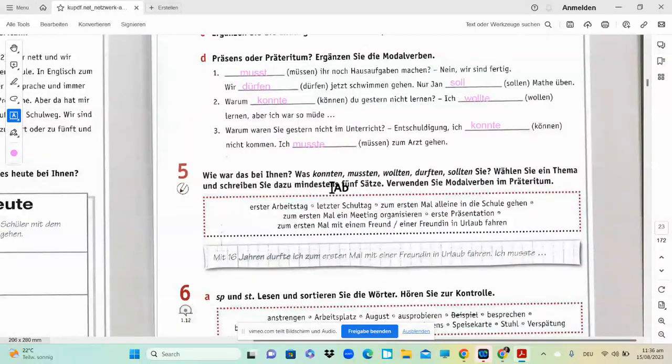Wie war das bei Ihnen? How was it for you? You have to use these Modalverben. Wählen Sie ein Thema und schreiben Sie dazu mindestens 5 Sätze. Verwenden Sie Modalverben im Präteritum. We have to use the Modalverben in Präteritum. Okay? So you can say, mit 16 Jahren durfte ich zum ersten Mal mit einer Freundin in Urlaub fahren. Okay?